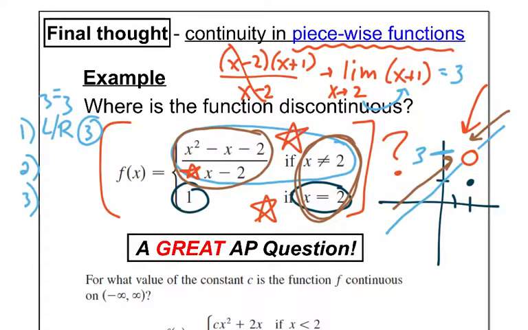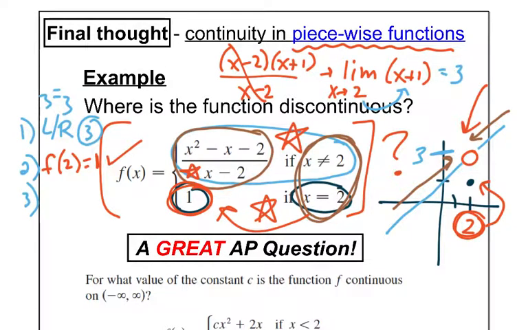Good. Continuity check 2. Ready? What is the actual y value? When I plug in 2, that's our breaking point here, when I plug in 2 here on the graph, what's my y value? Oh, wait. It's 1, right? So when I plug in my x value of 2, I get 1. Okay, so the point exists. So check for step 2. Remember, step 2 just says, does the point exist? Yes, we have a dot over here.